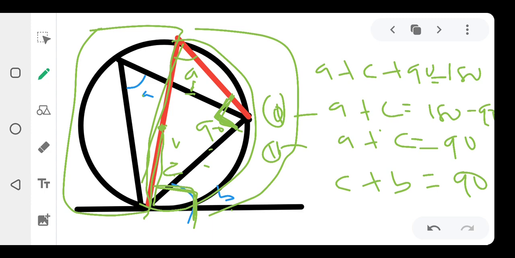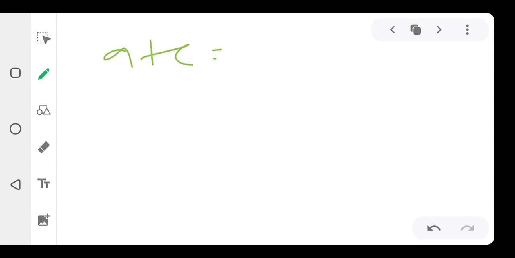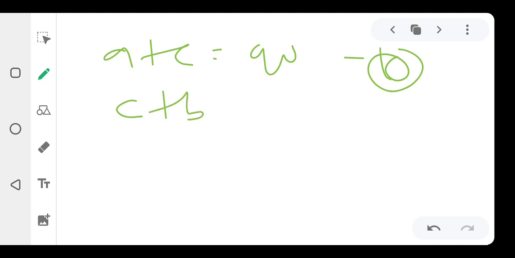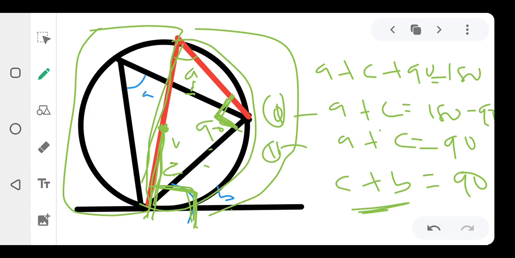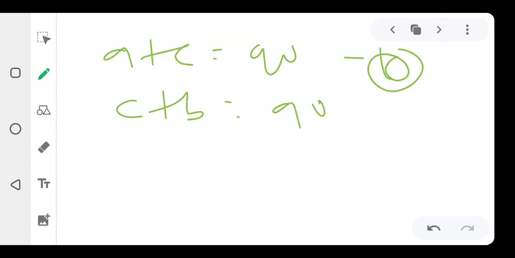Because according to the theorem that explains the tangent, I said whenever a radius is touching the tangent, it's going to give us angle 90. And this is like when you divide this into two, from the center, this is like a radius touching this tangent here, and it's going to give us 90 degrees. So C plus B again will give us 90. So we have A plus C equals 90 as equation 1, and C plus B equals 90 again in equation 2.